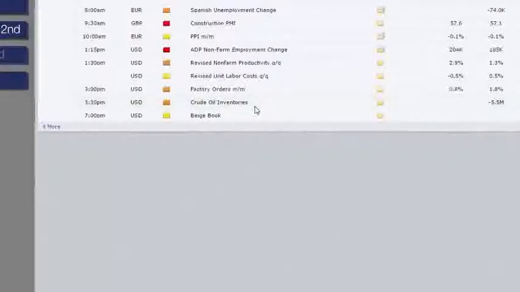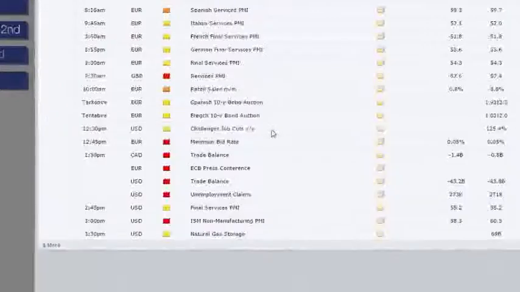Just another quick note, we've got the crude oil inventories from the US. That's going to be quite interesting considering what happened to oil prices lately, so you want to probably keep an eye on that one. But again, not really tradable. There's a few themes running through the data this week, but anything on the US dollar isn't really one of them until we get to Friday.